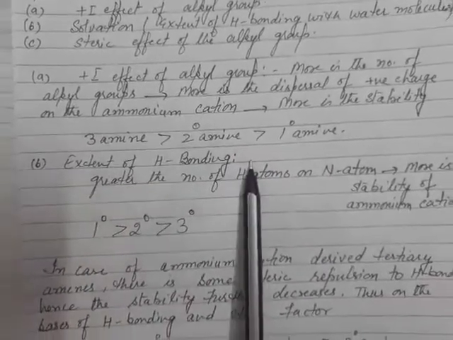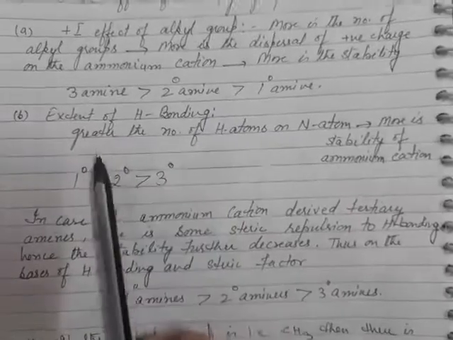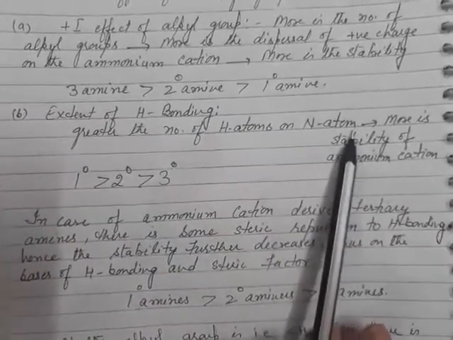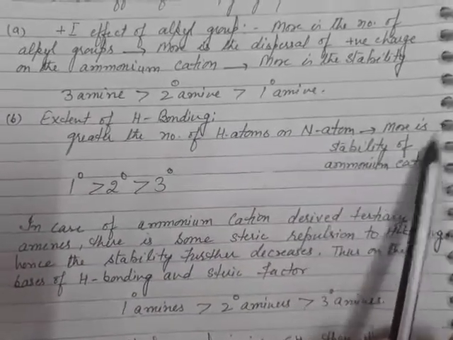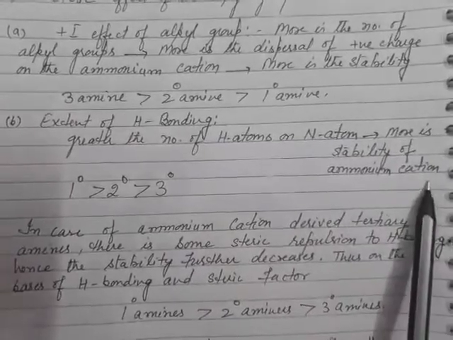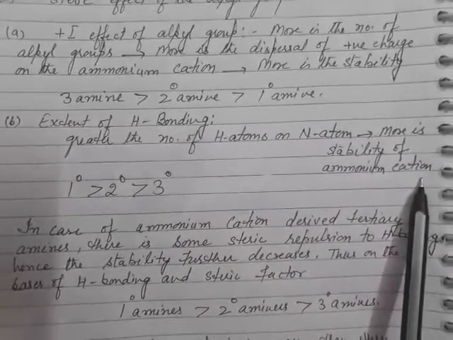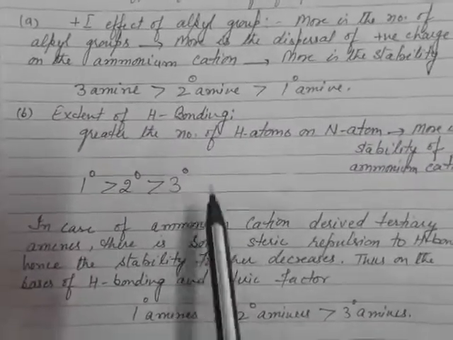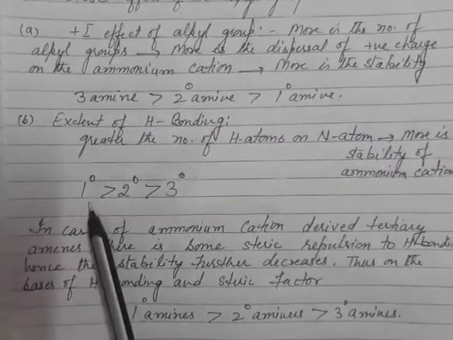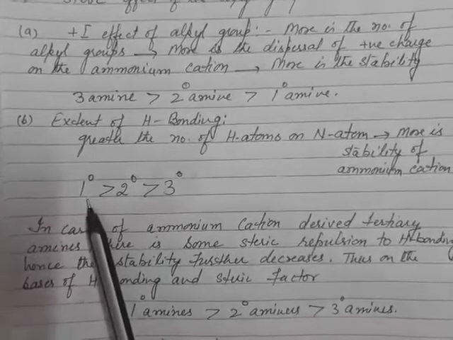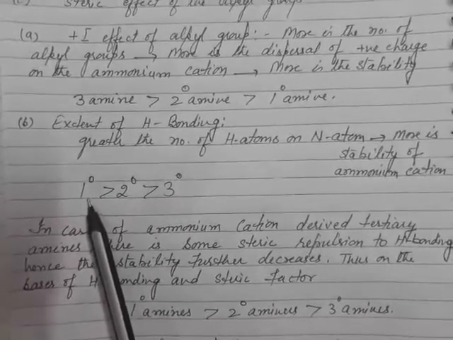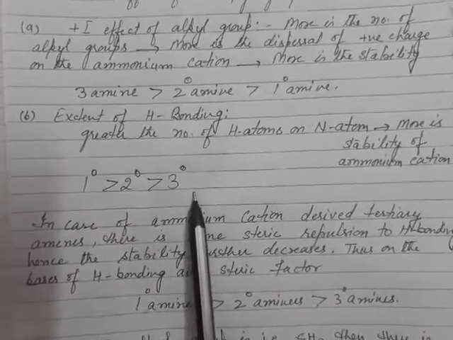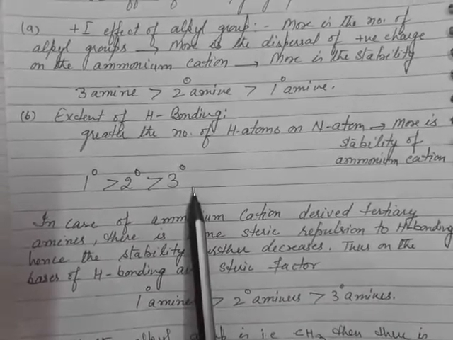Next is the extent of hydrogen bonding. Greater the number of hydrogen atoms on the nitrogen atom, more is the stability of the ammonium cation, because more will be the number of hydrogen bonds with the water. So it means that primary amines are the stronger base, then secondary, and then the tertiary amines.